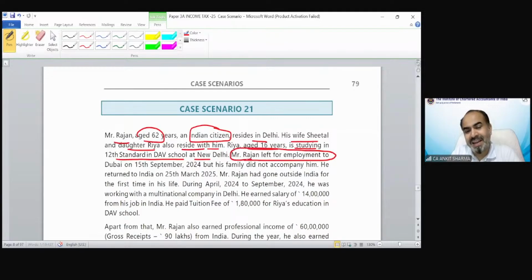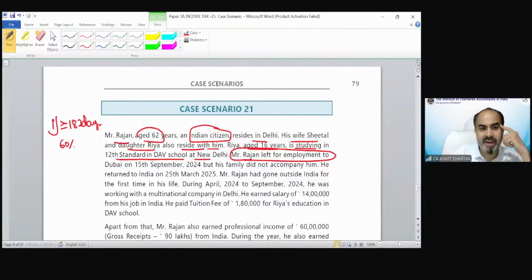If a citizen left for employment, then only the first condition is going to be applicable: 182 days in India. That 60 days condition is now irrelevant in this case. On 15th September 2020, he left India. His family did not accompany him. He returned to India on 25th March 2021.